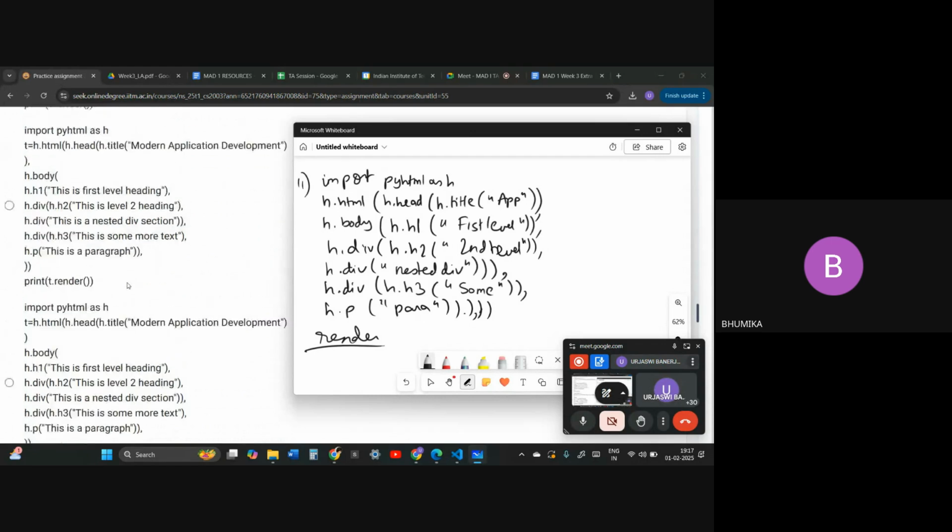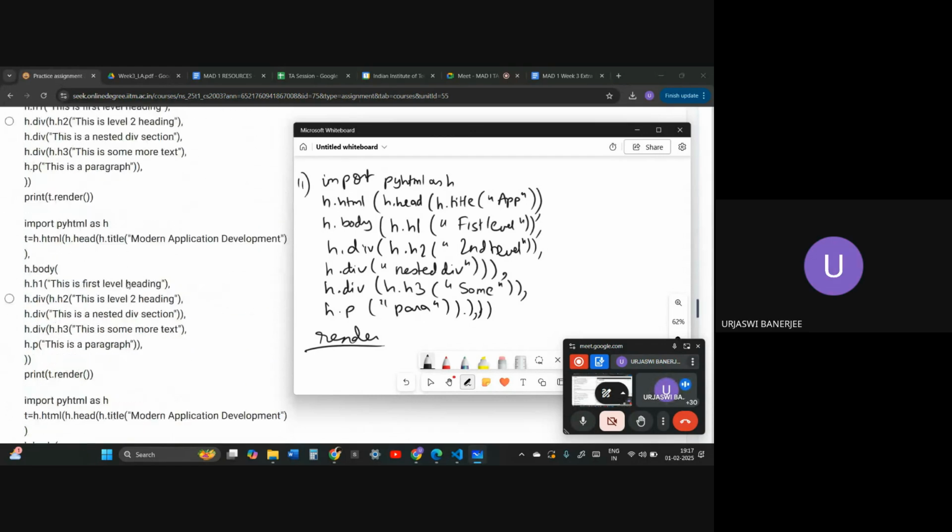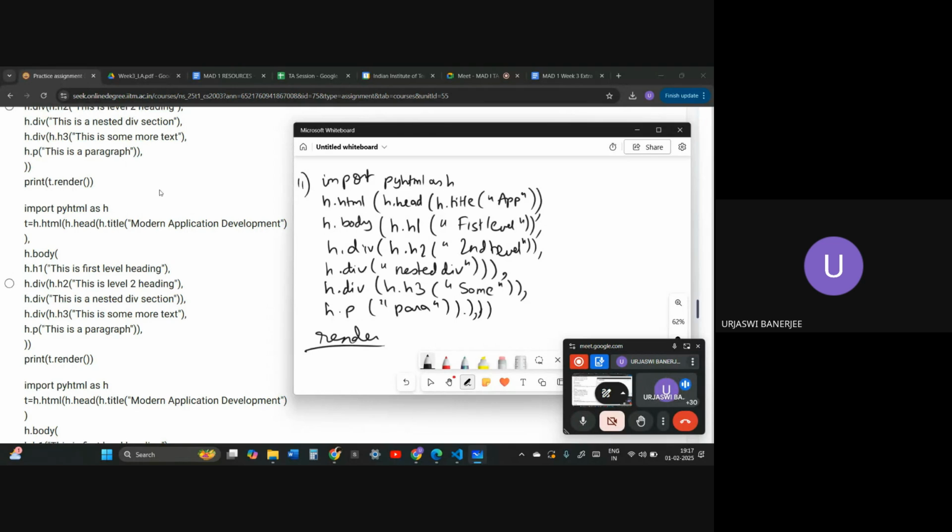Wait, where did the options go? Okay, so this is the option that we were working on, right? The previous option is wrong because they are not closing even a single div. So they have closed this div, right?